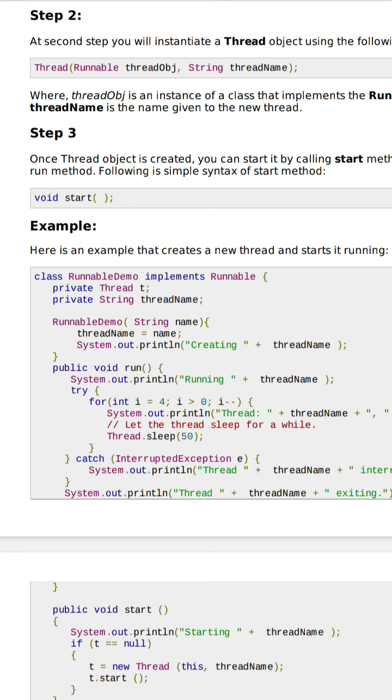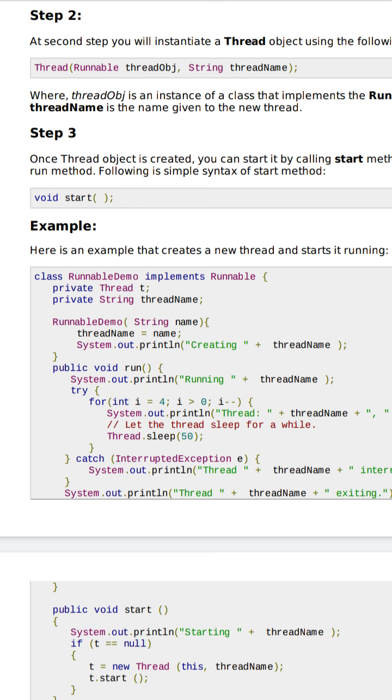Now here is a System.out.println. If you want to know what thread name you have put, whether it is set or not, you can check it from this: System.out.println creating plus threadName.